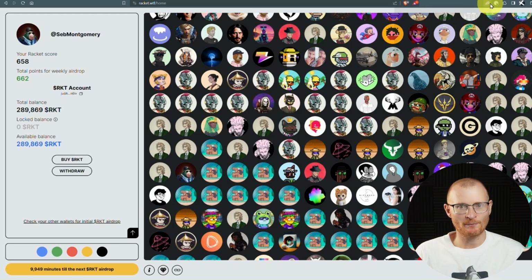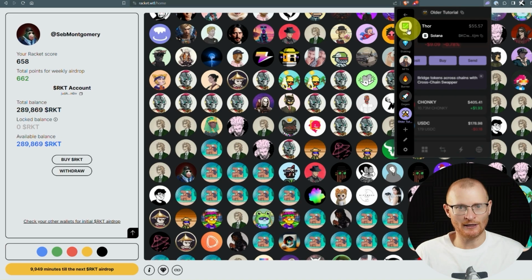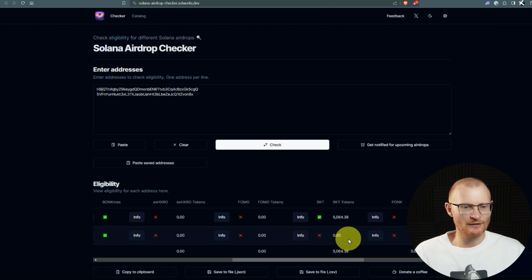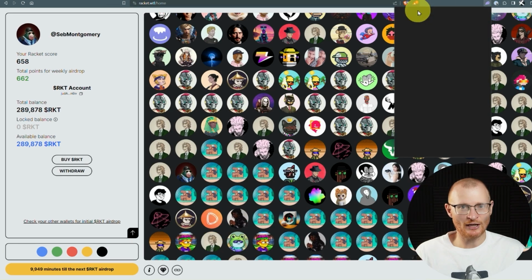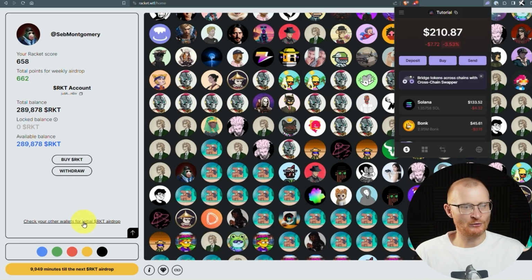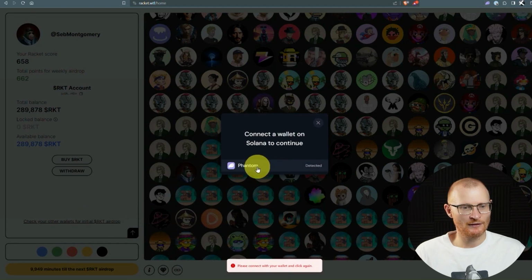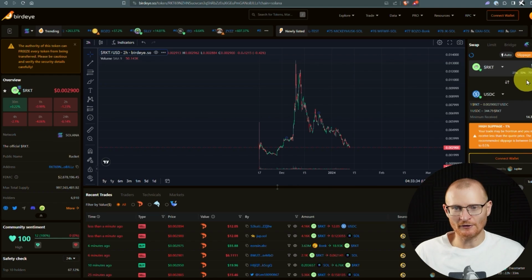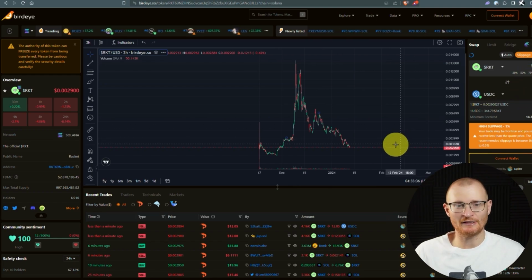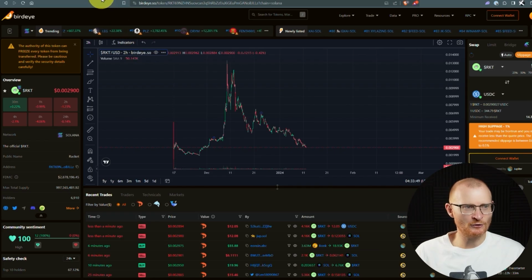As an example, I don't have any Racket in this one here, as far as I'm aware, but let's grab it and check it. So we don't have any Racket token here, but if I did, I would just change to this address at the top, and then I would check your other wallets and connect. And if it did have it, I would then sign a transaction and I would get my Racket into this account right here. At the very least, you may have 5,000 Racket, which is like $14, which you can go and sell. But before you sell it, I would encourage you to go and use it.